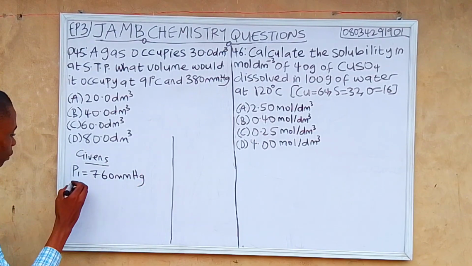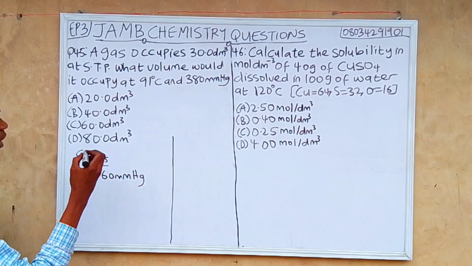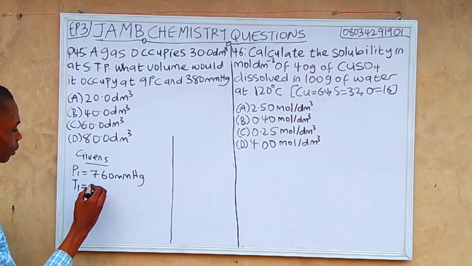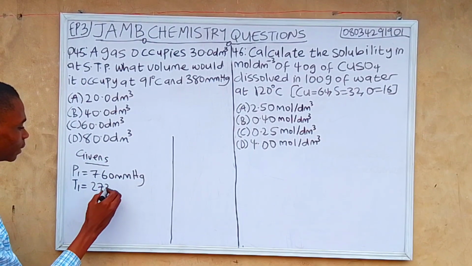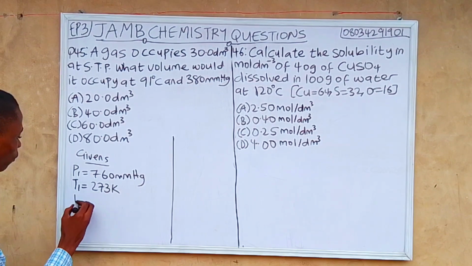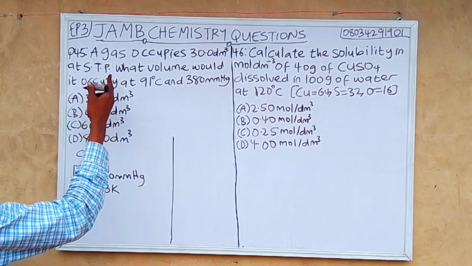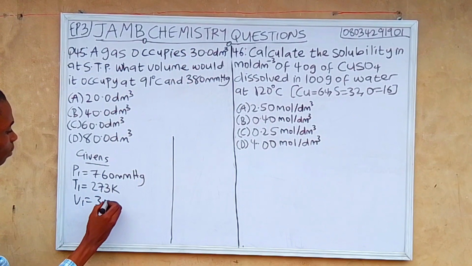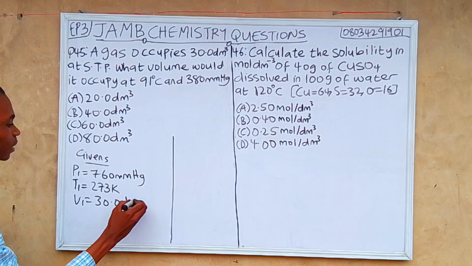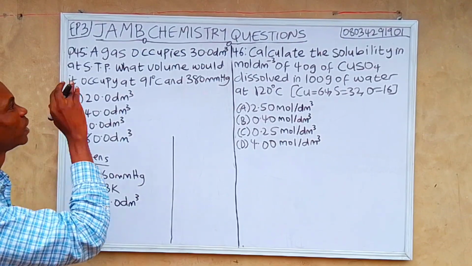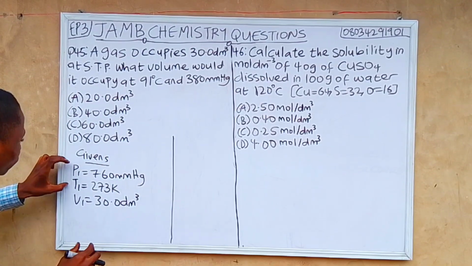So let's continue. We have our T1. Since it is STP, we will use 273 Kelvin as our T1. Our V1 is 30.0 dm³. Remember, any question you are solving that includes STP, don't forget these two values.